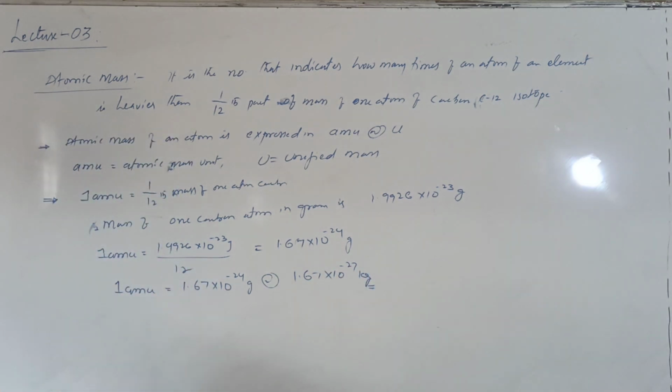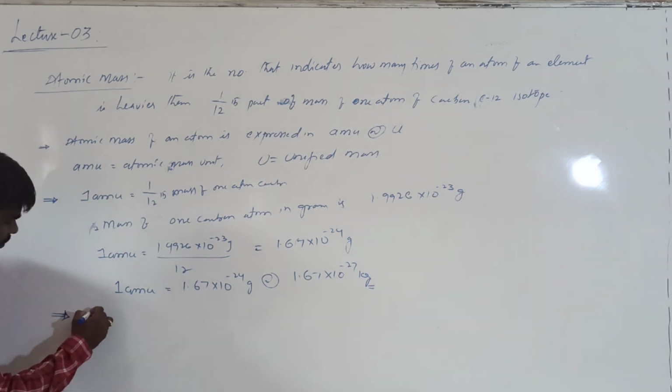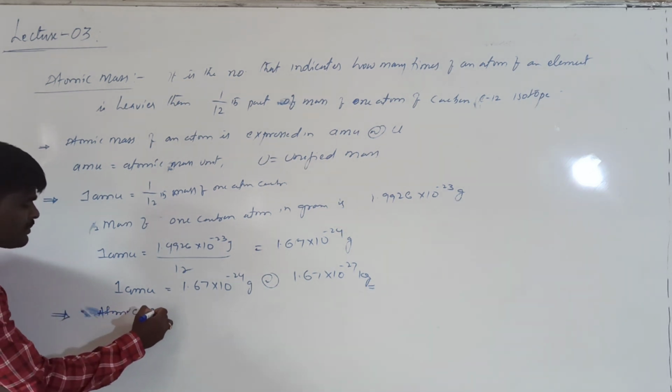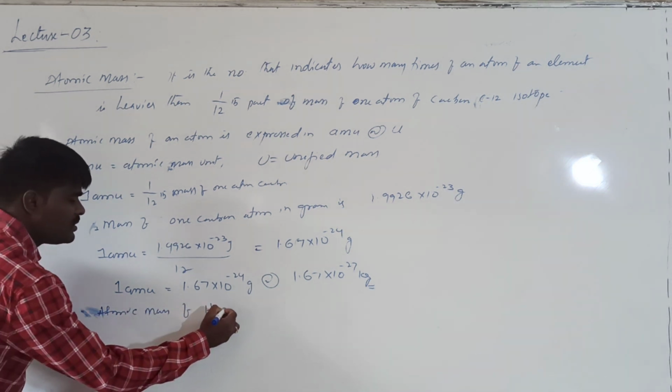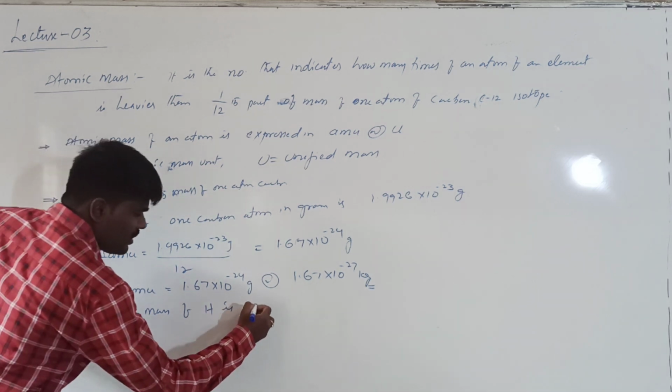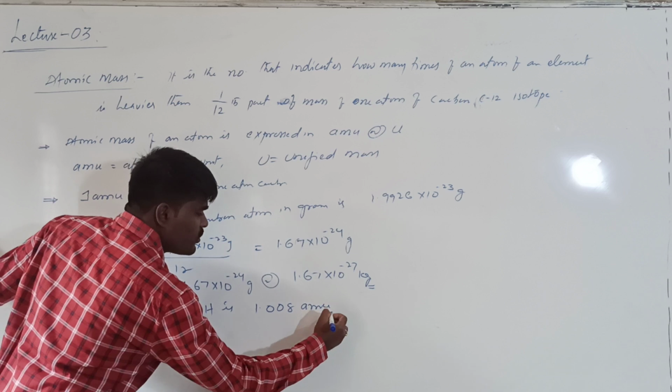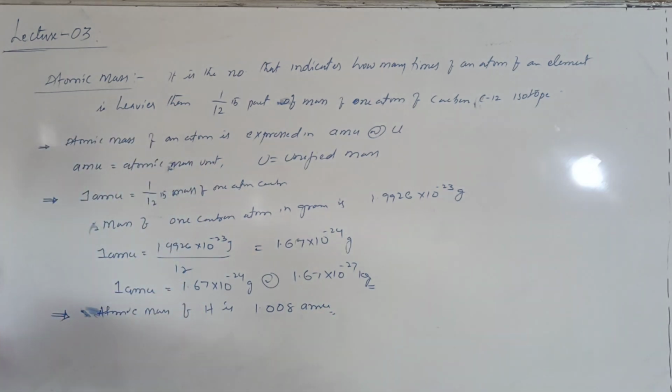Now, according to this, how can we define the atomic masses? The atomic mass of hydrogen is 1.008 AMU, on the carbon C12 scale.